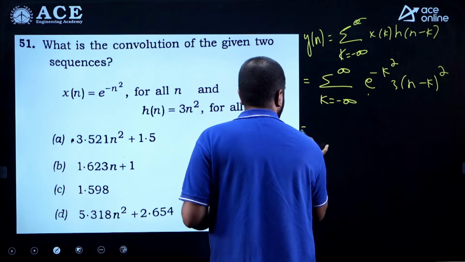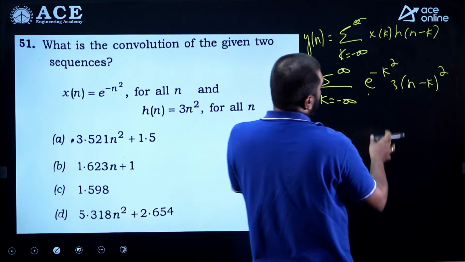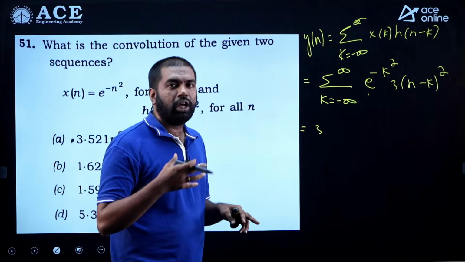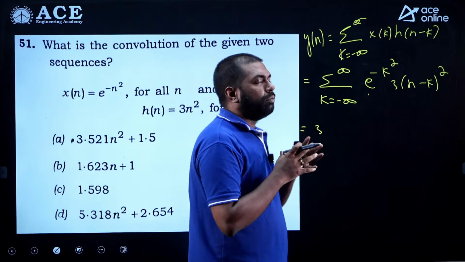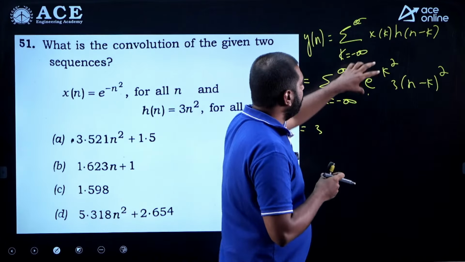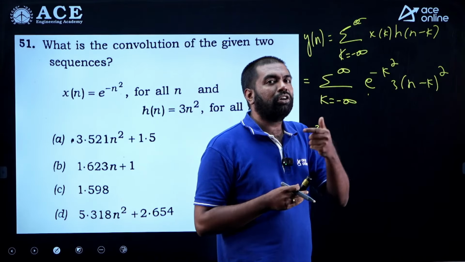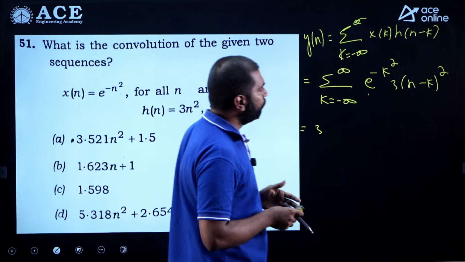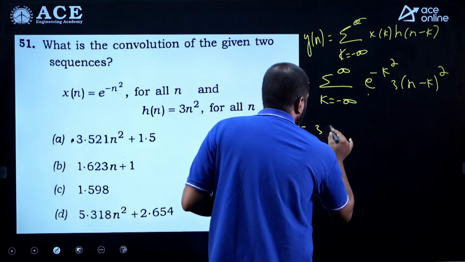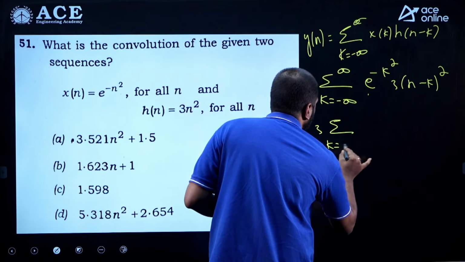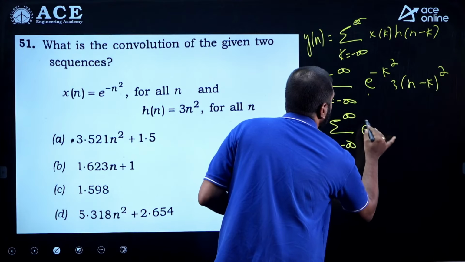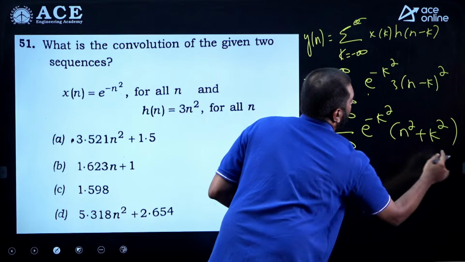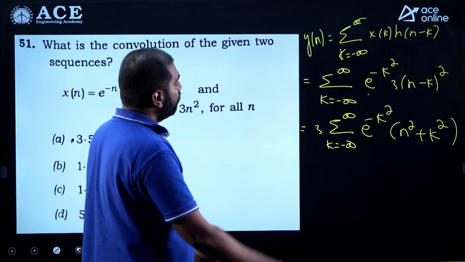So 3 comes out. If you expand this, it looks like (a minus b) whole square, there will be a square plus b square, and then minus 2ab. If you look at that minus 2ab term, e power minus k square is an even function, and that minus 2ab term is an odd function. So even into odd, and if you do the summation from minus infinity to infinity, it becomes 0. So you are left with summation k from minus infinity to infinity, e power minus k square, and then you have n square plus k square. Like I said, that minus 2ab on summation goes to 0.